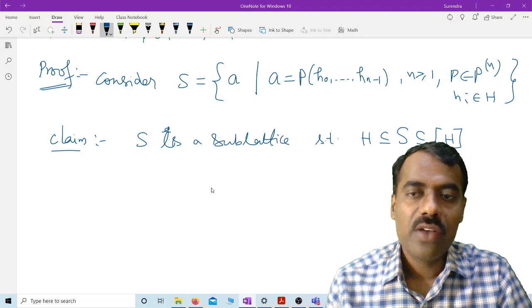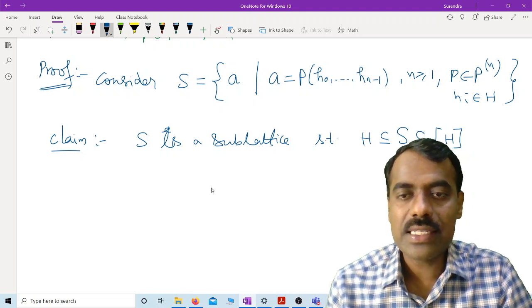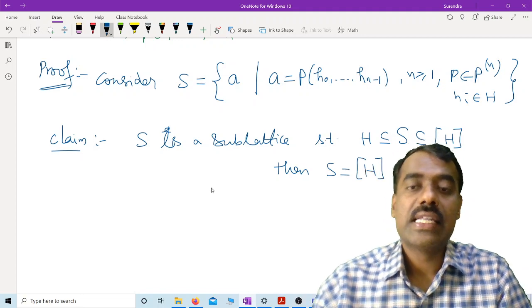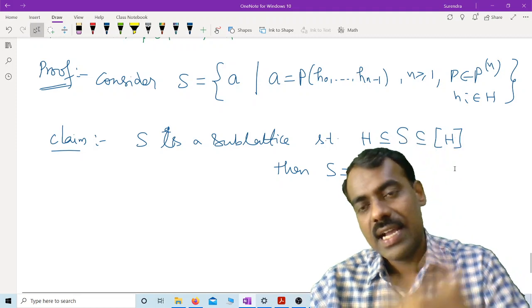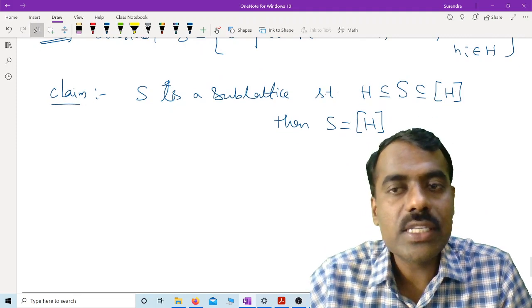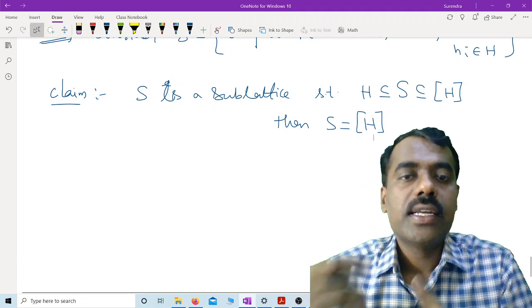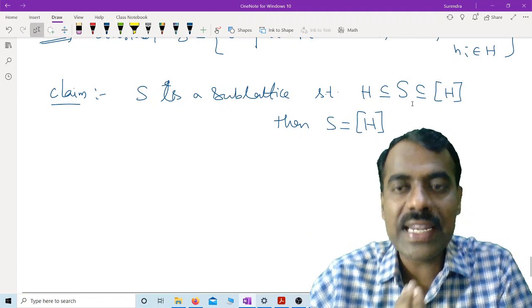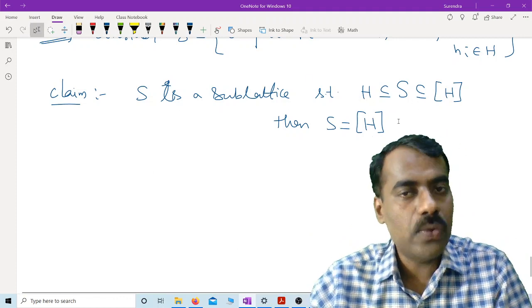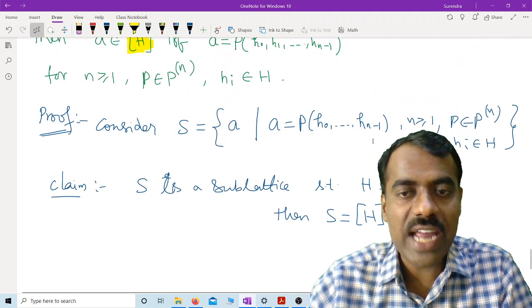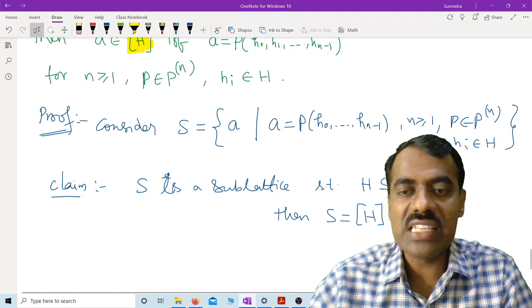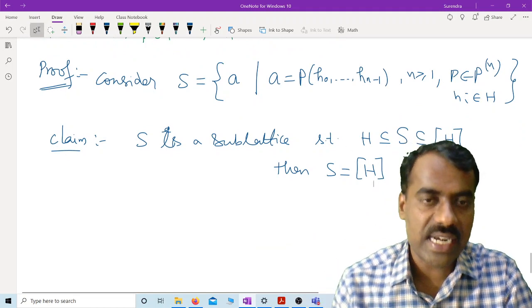Then obviously S will be the same as the smallest sublattice, because the square bracket of h is nothing but the smallest sublattice containing h. But we are getting S, which is also a sublattice containing h. Therefore, they have to be equal. Are you following? This is our idea. We will prove that S is a sublattice and satisfies this condition. First, we show that S satisfies this condition.